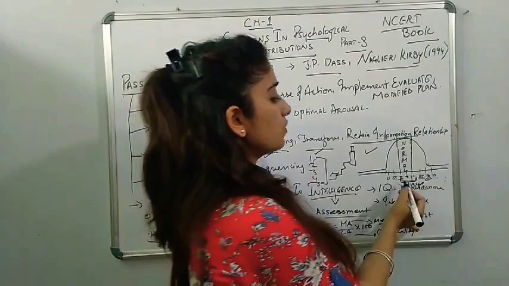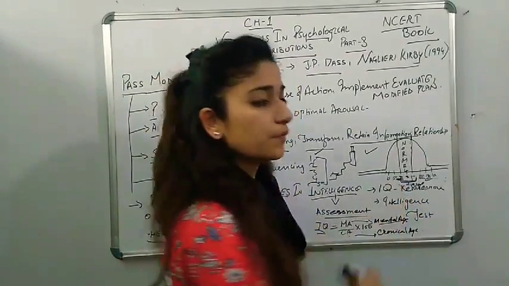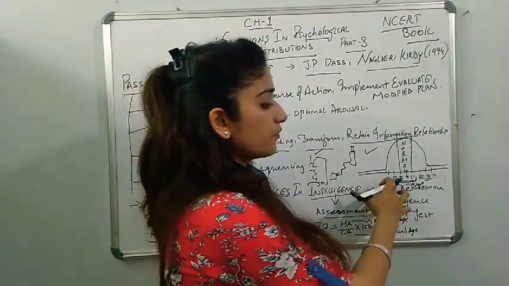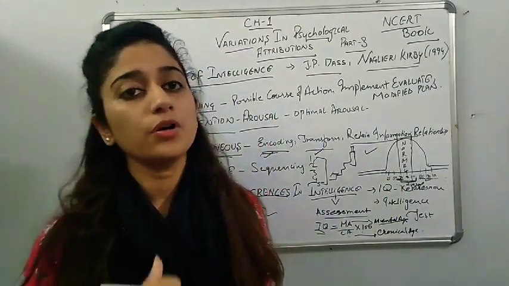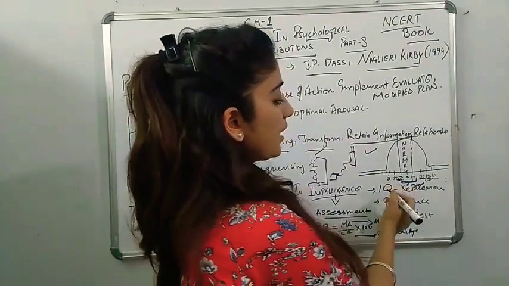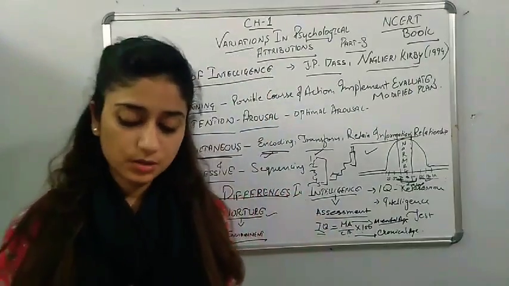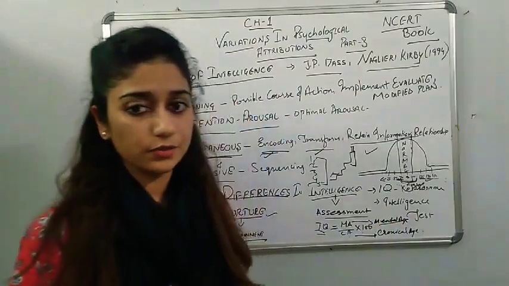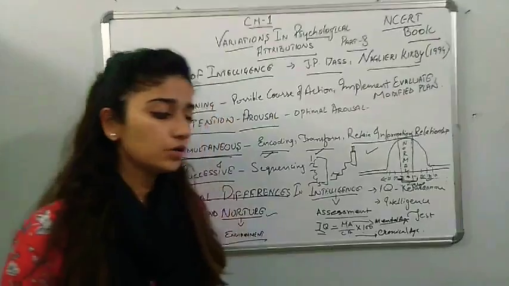When they come below 70, it is 70 to 55, it is mild retardation. And then below 55, it comes to the moderate, and then we come to the superior intelligence. And then afterwards, those below 25 IQ are profound retardation. This also we are going to talk about.